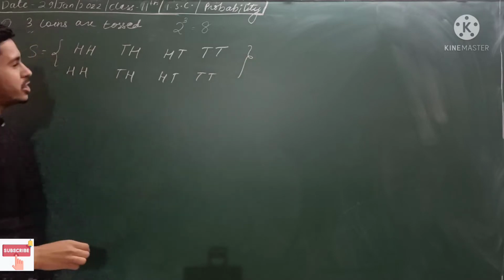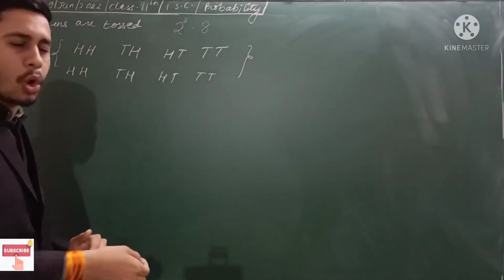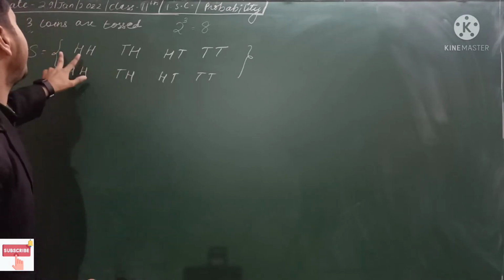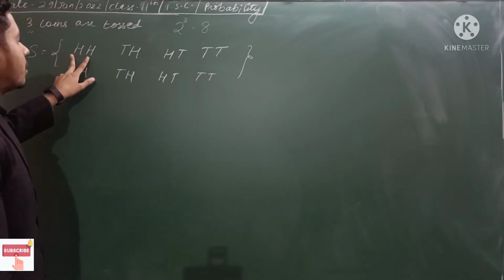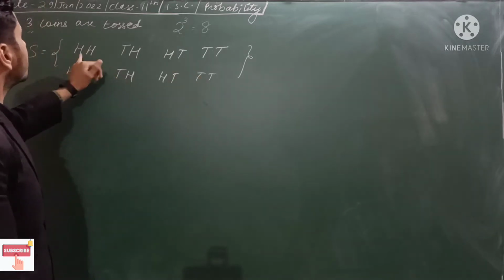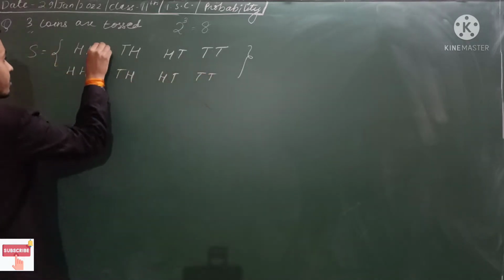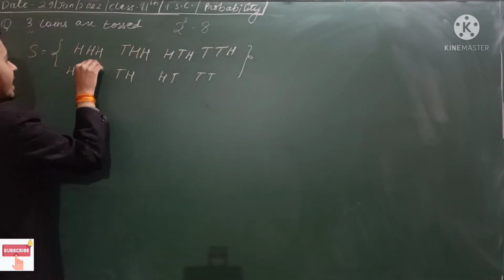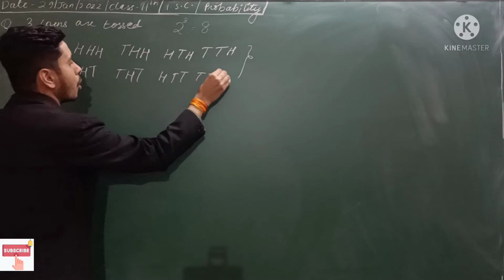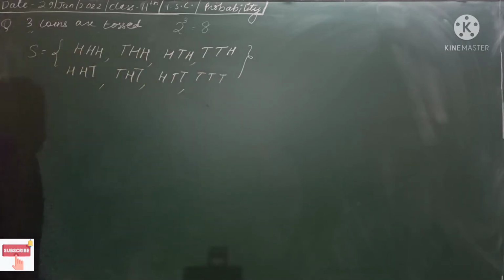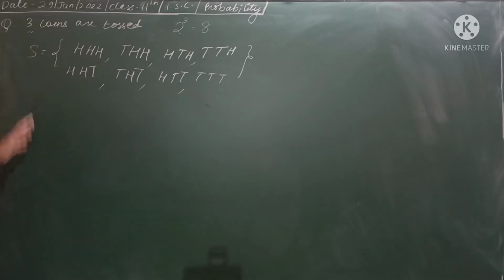I am giving you a short way to find all the 8 sample space points very easily. So I am taking the help of tossing a coin 2 times. Tossing a coin 2 times, you have these 4 sample space points. One time you add H to all, and one time you add T to all. So you get 8 sample space points like this. Okay, hope this is clear to you.